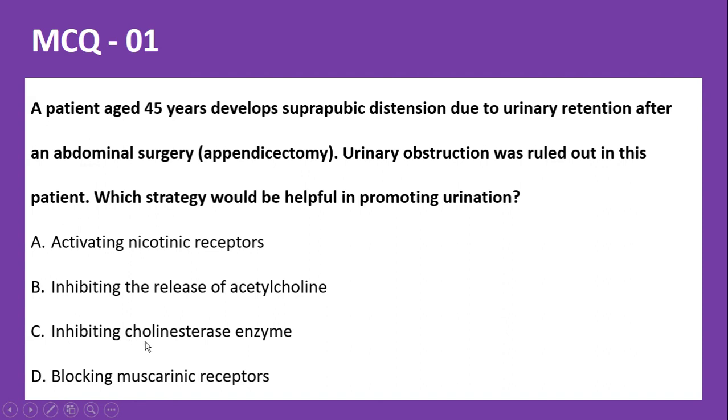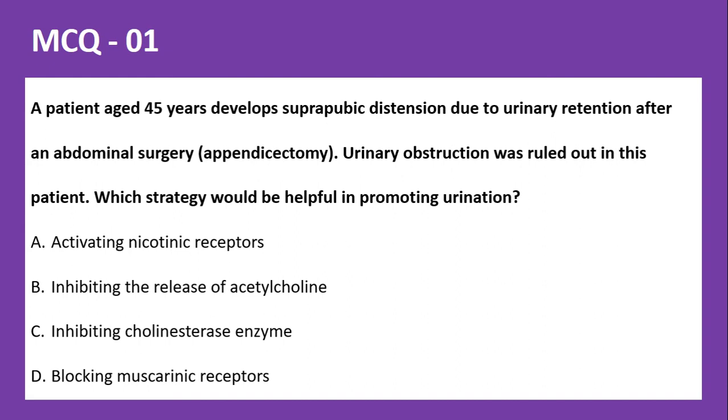Option C, that is inhibit the cholinesterase enzyme. So this is the answer. The cholinesterase enzyme is the one which converts acetylcholine into acetate and choline, thereby reducing the concentration of acetylcholine. So by inhibiting the acetylcholinesterase enzyme, by giving an indirectly acting muscarinic agonist, you will be increasing the level of acetylcholine.